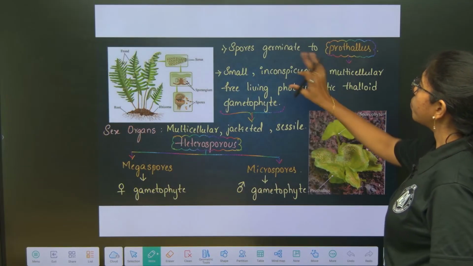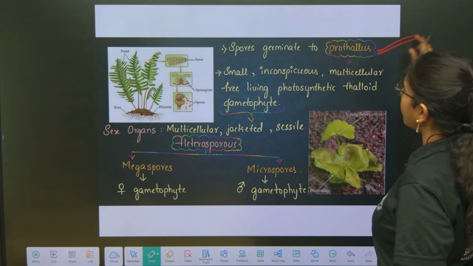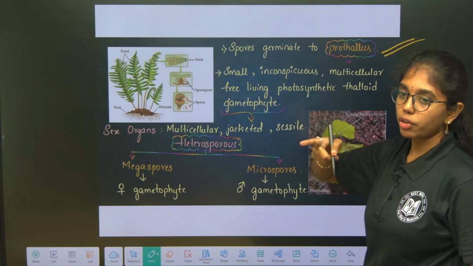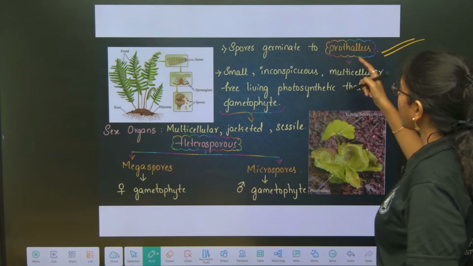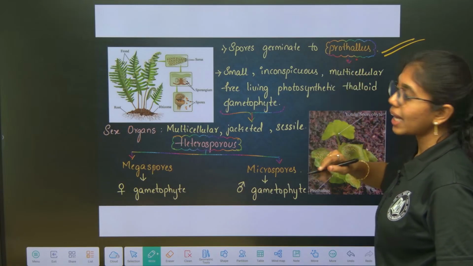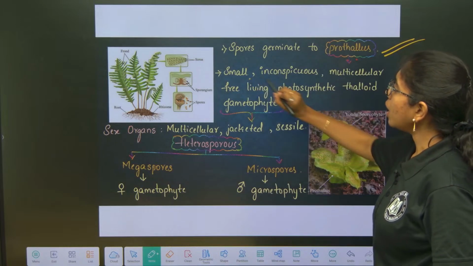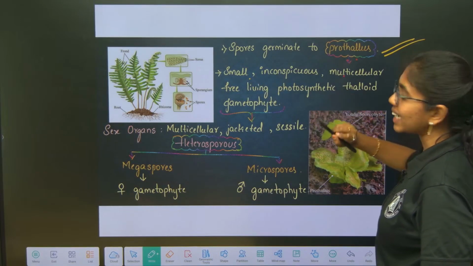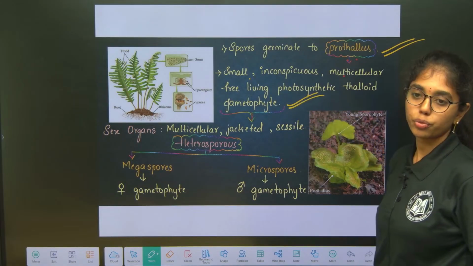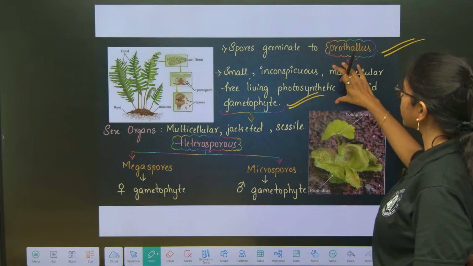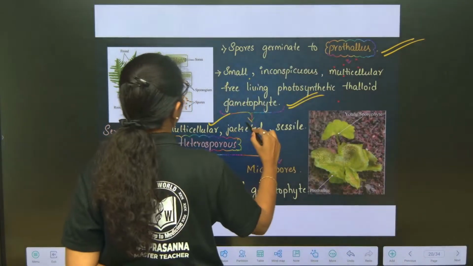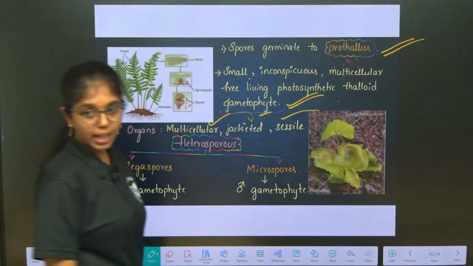Here we go. Spores will germinate into the primary gametophytic structure in pteridophytes. Primary gametophytic structure in bryophytes is protonema. Primary gametophytic structure in pteridophytes is prothallus. So, here prothallus is described as what? Small, inconspicuous, multicellular, free-living photosynthetic thalloid gametophyte. Okay, this is the description of what? Prothallus. Sex organs include multicellular, jacketed, sessile sex organs.